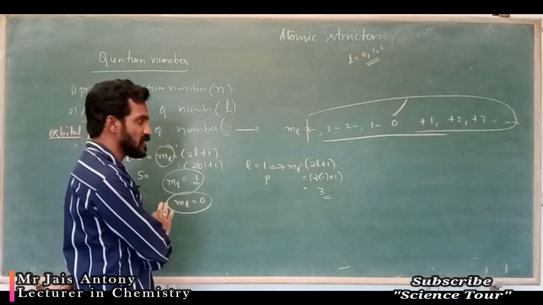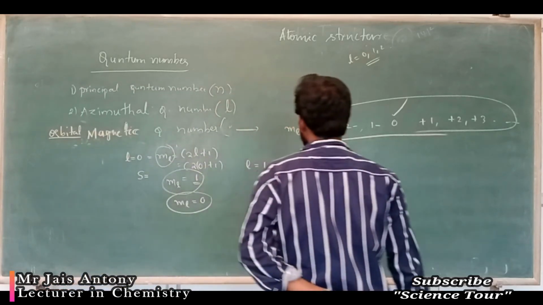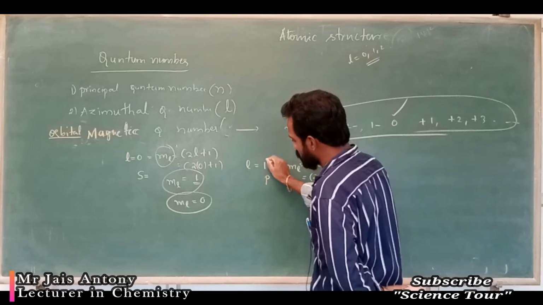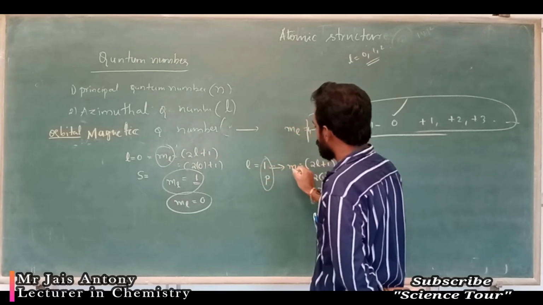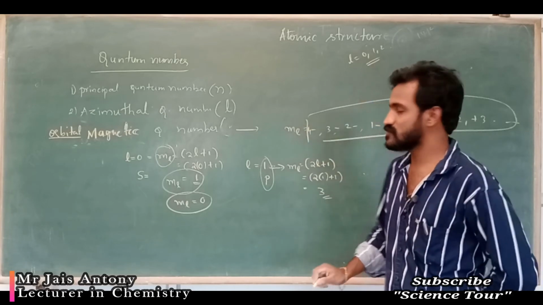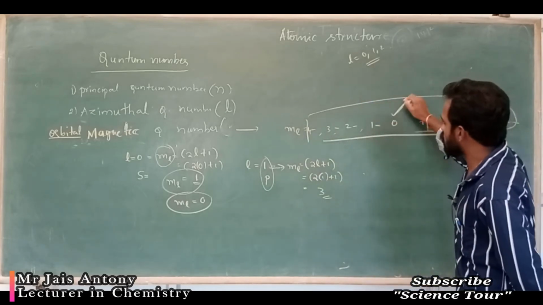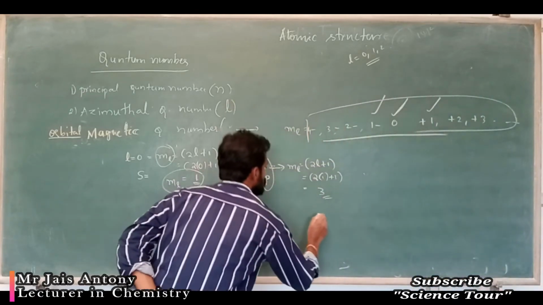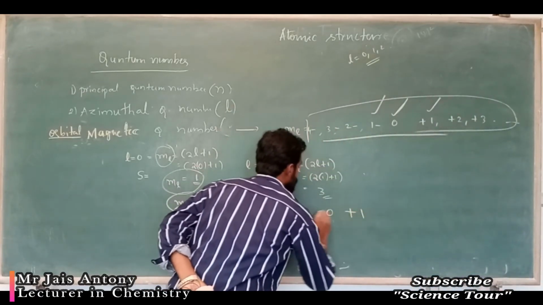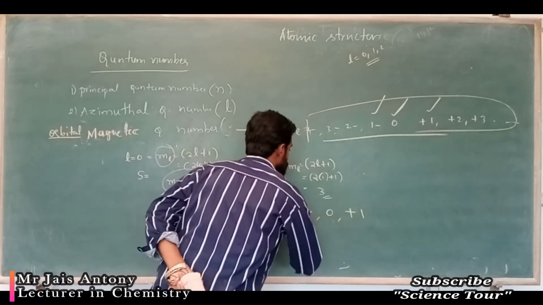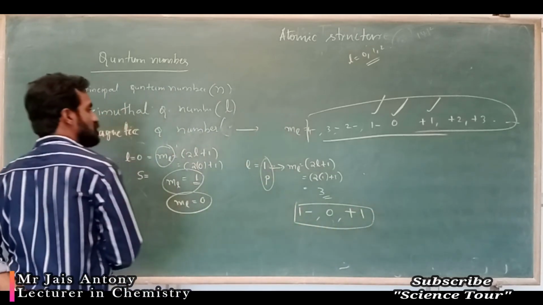Okay, this one you write first. Here L is equal to 1 means it is nothing but P orbital. For finding ML value, this formula is applied. You are getting 3 values. Which are the 3 values? 0, plus 1, minus 1. That you have to write like this: 0, plus 1, minus 1. So, like this, ML value.